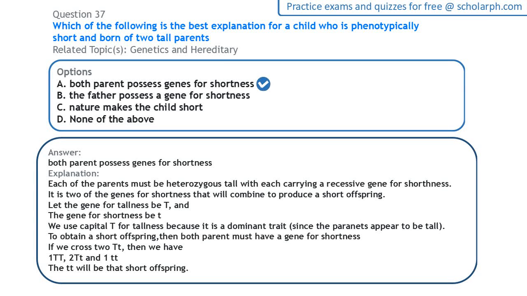So the child is not a bastard, but what has happened there is that the gene for shortness that both of the parents carry is what has been contributed here, and that is what the child has. So the child is going to have this pair of genes, small t, which is the gene for shortness, and so the child will be short. So the answer here is both parents will possess genes for shortness.